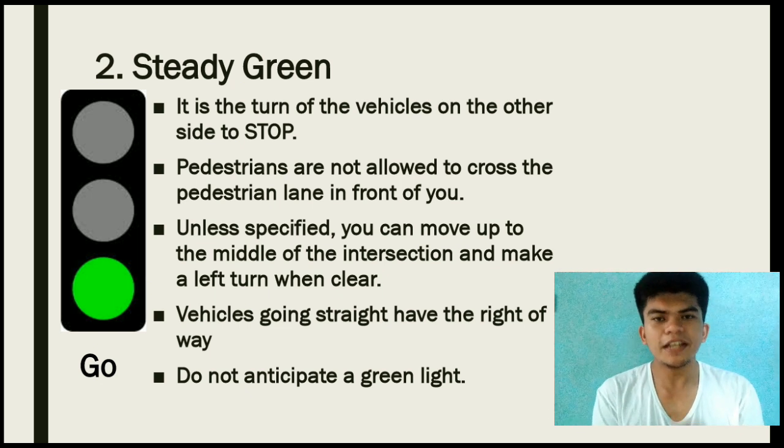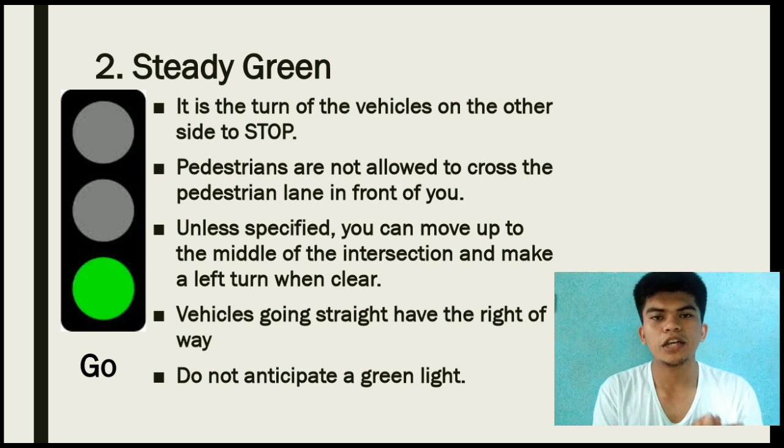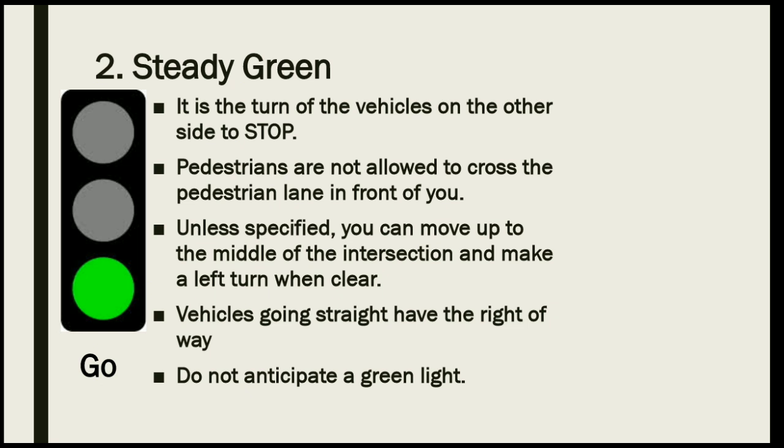When you see a steady green, proceed. But before you accelerate, take a second and look both ways to see if the path is clear. So that's all. The important thing you need to remember is that when you see a green light, it means go. But before you go straight on the path, make sure that you look both ways to ensure that it is clear to proceed. So that's all.